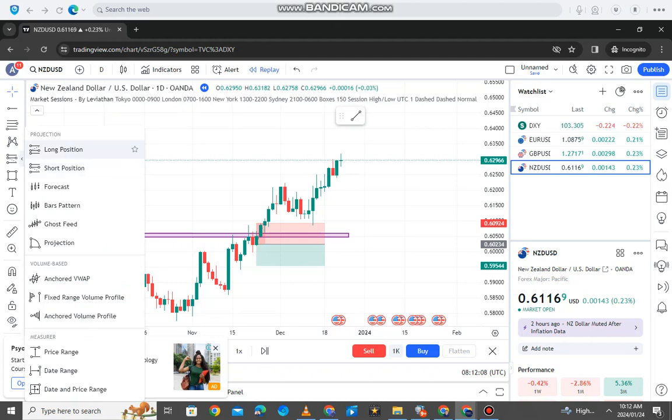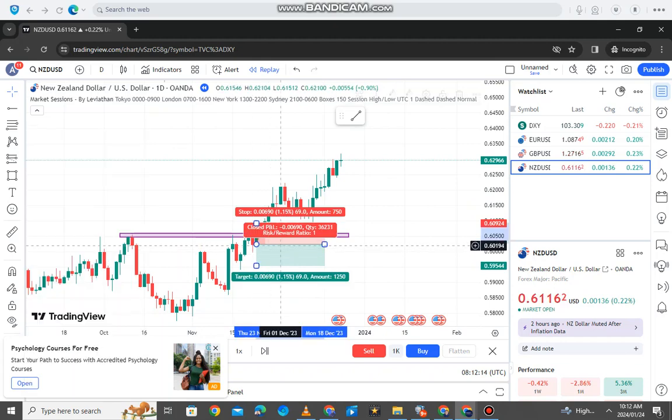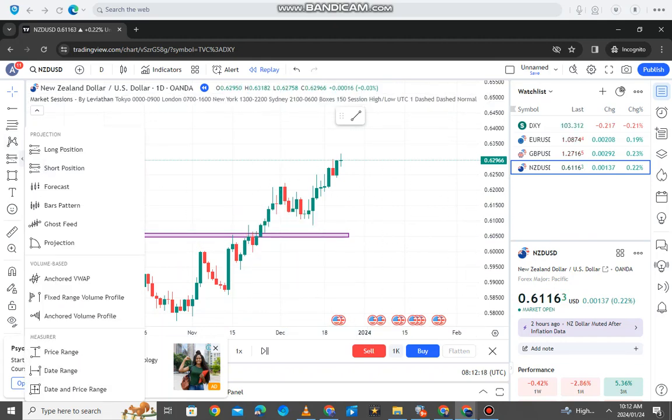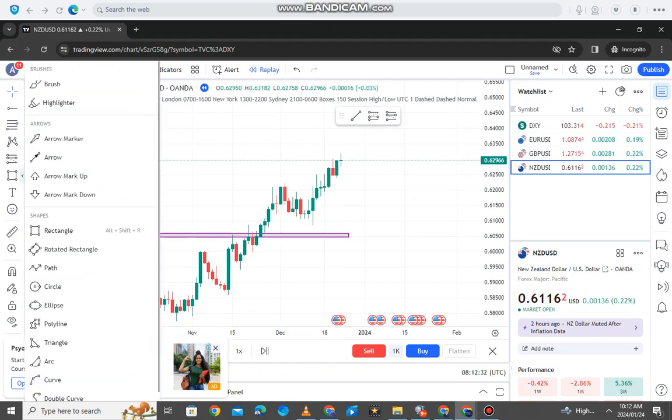So these are the long and short positions. These are very, very important. I didn't show you how to use that. Okay, we used it here, but the long and short positions, let me just add them to my favorites first, and then I'll show you. If you click here, you can see it keeps adding your favorites here. This is just to access them much quicker, right? So you don't have to come back here all the time. So let me just add all my favorites here, and then I'll show you how to use those.